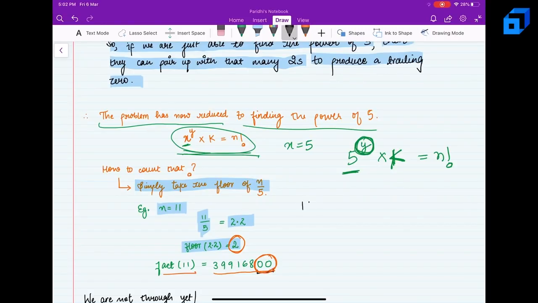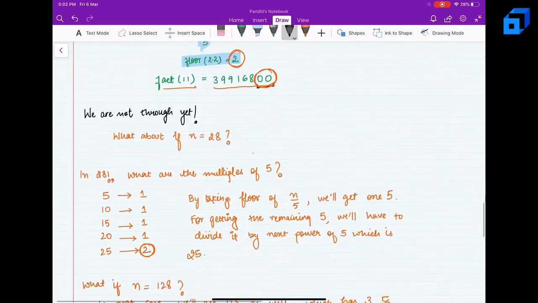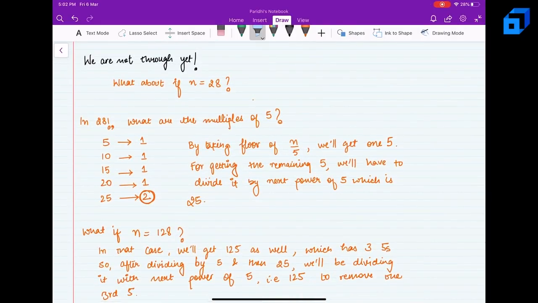Because in 11, how many multiples of 5 are there? It's 5 and 10. So this has contributed one 5 and this has contributed one 5. Therefore, the total number of 5s is 2, and therefore the trailing zeros are 2. But we are not through yet. Why? Because what about if n is equal to 28? What will happen in that case?